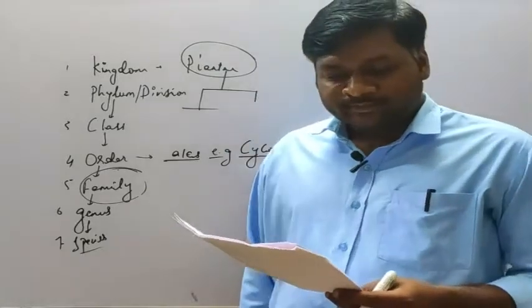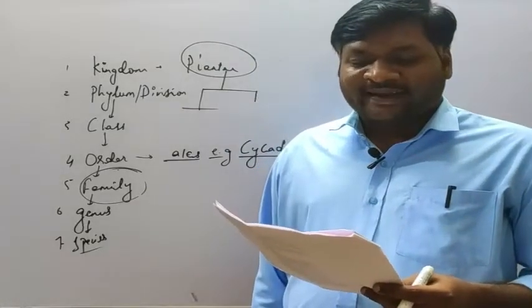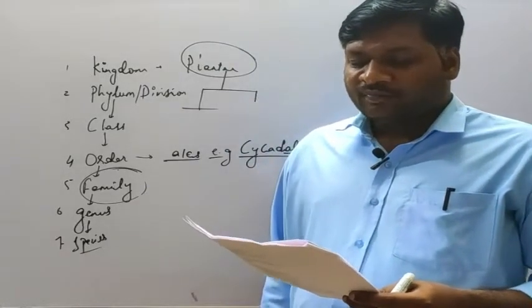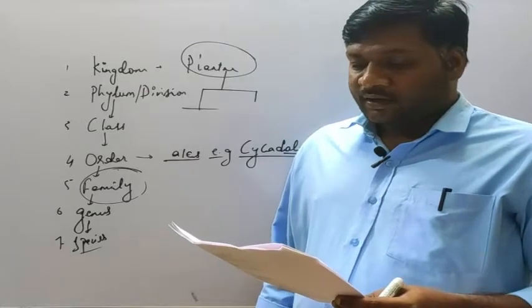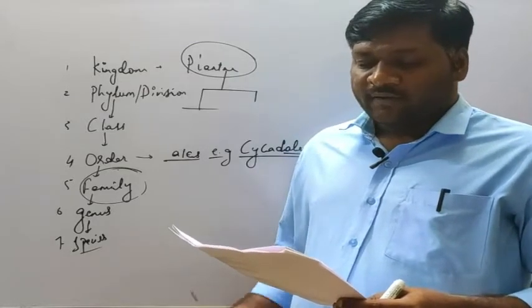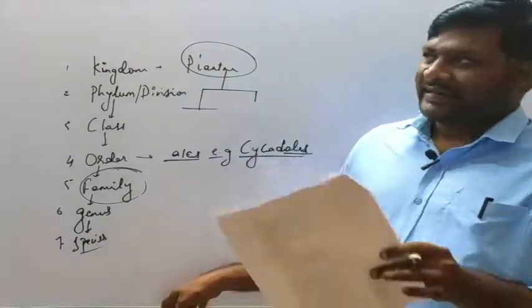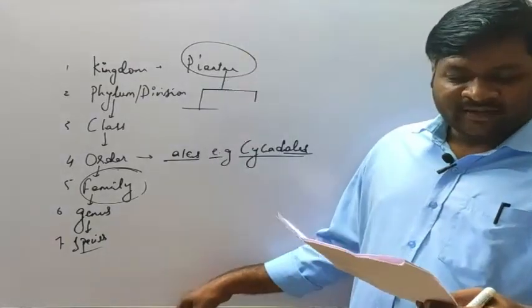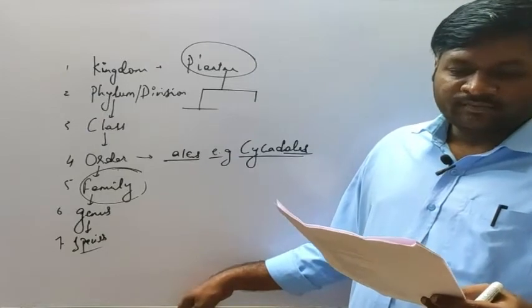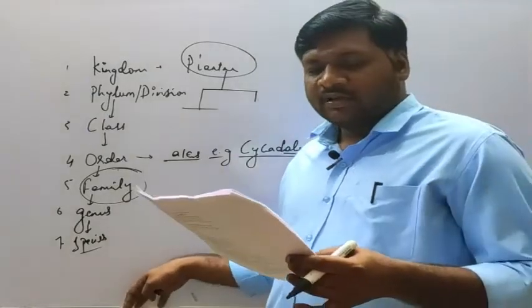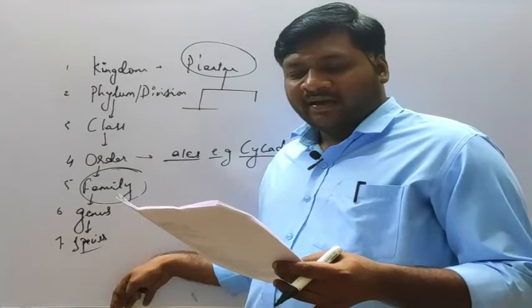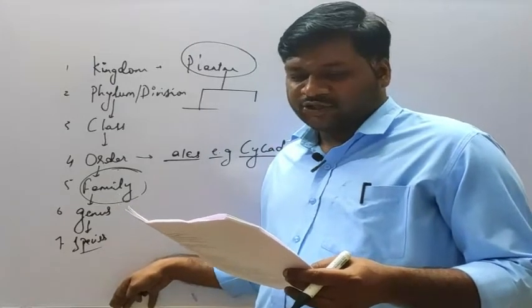The next: which of the following taxonomic categories is being described by the given statements from 1 to 3? So we have to consider the taxonomic category described by the 3 different statements. First, it is the basic unit of classification.